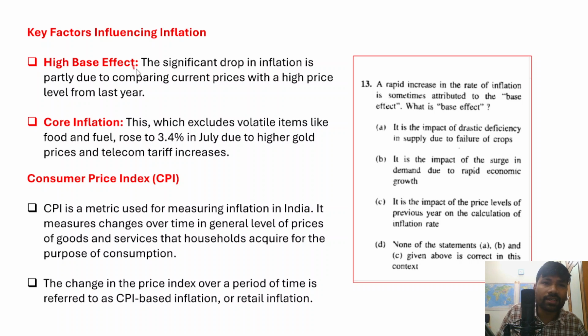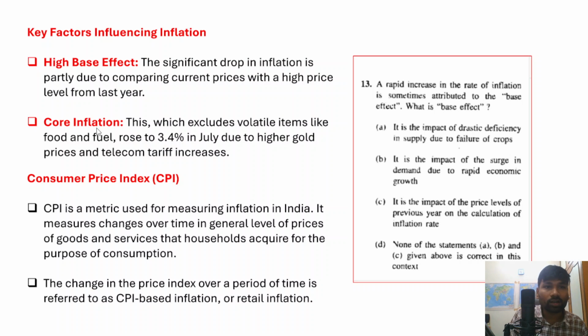High base effect essentially means that a significant drop in inflation is partly due to comparing the current prices with the high prices in the previous year. So you have to compare the current prices with the higher prices which were existing in the previous year, and that is what is called the base effect.